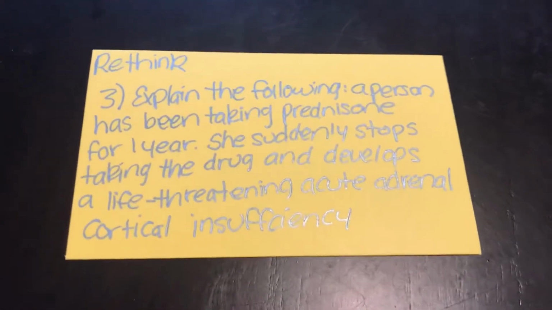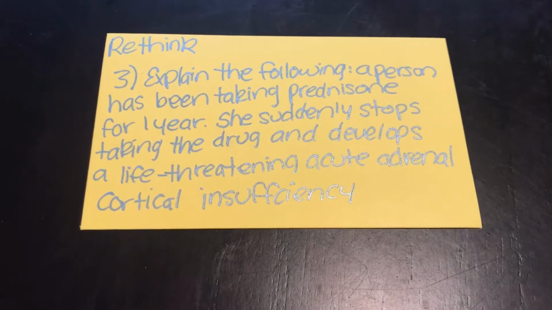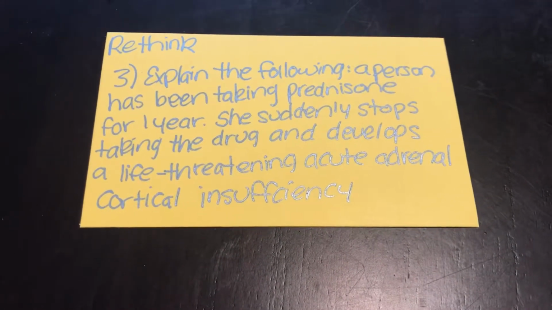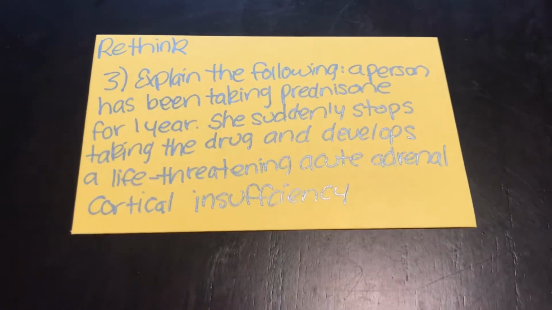Number 3, explain the following. A person has been taking prednisone for 1 year. She suddenly stops taking the drug and develops a life-threatening acute adrenal cortical insufficiency.